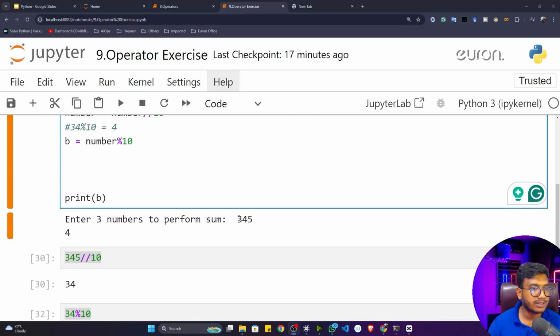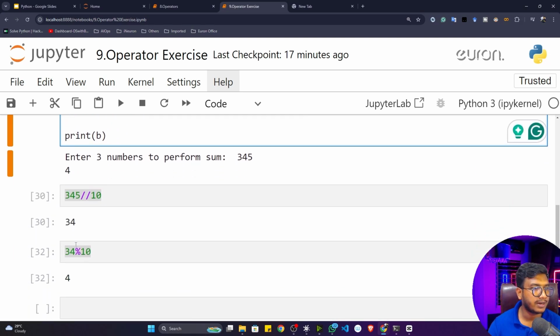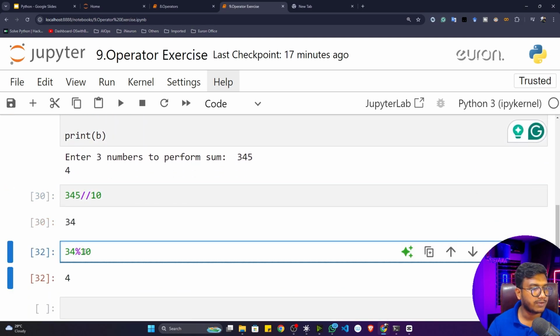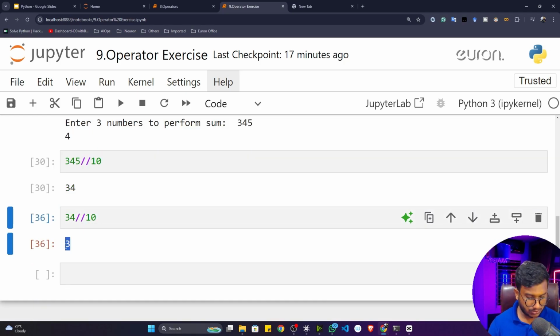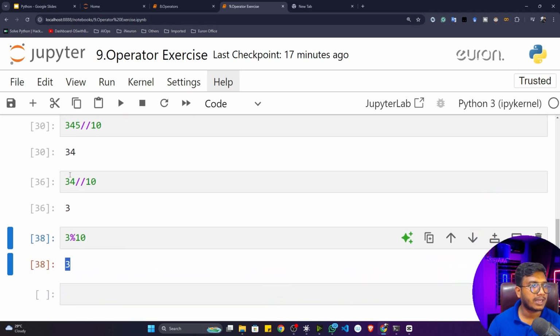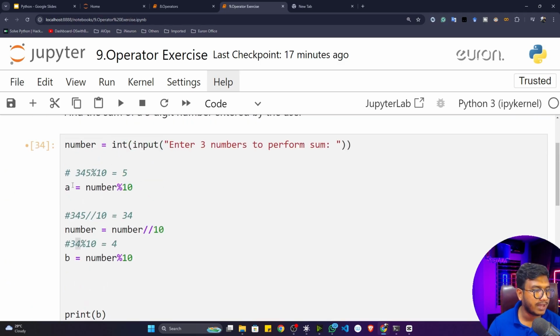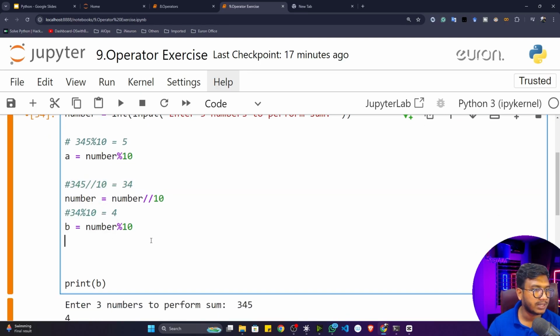Now here to get this particular 3, what I can do, you can see inside this particular number variable I'm getting 34. Now if I again just do the integer division of 34 with the help of 10, what I will get is 3. Okay, I'll get 3 here. And if I just do the modulus of 3 with the help of 10, I'll get 3. So again I will do the same things I have performed here. First of all I have to do the integer division, then I have to do the modulus operation. So I can do the same thing here.